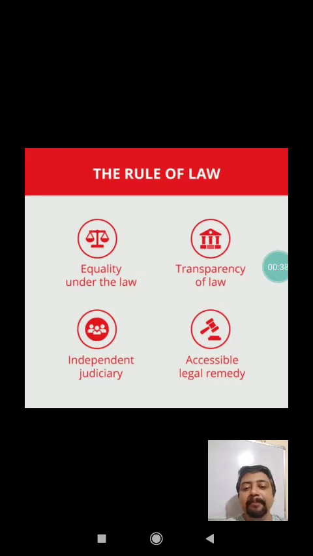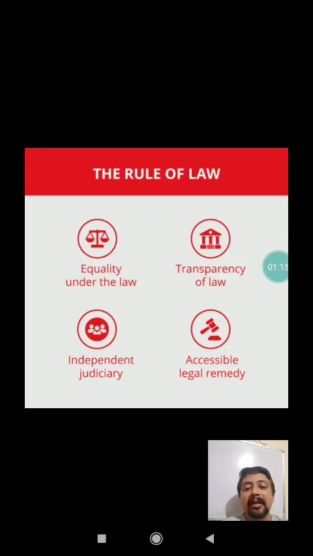Here you can see that there are different aspects of rule of law. The first one is equality under the law. Second is transparency of law. Third is independent judiciary. And the fourth one is accessible legal remedies. So we can see here that rule of law denotes that all are equal before the law. Without discrimination, the law is going to give the same type of protection to every individual.